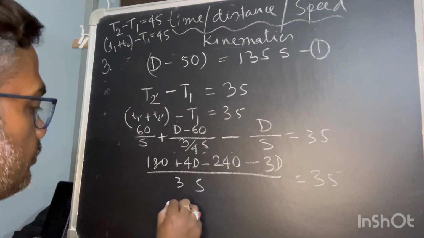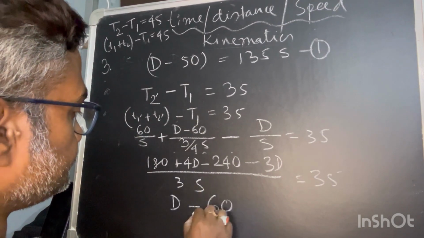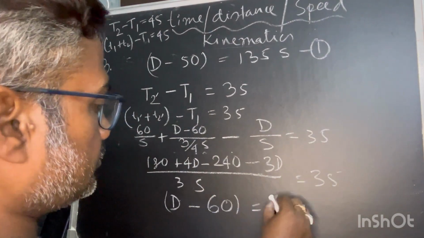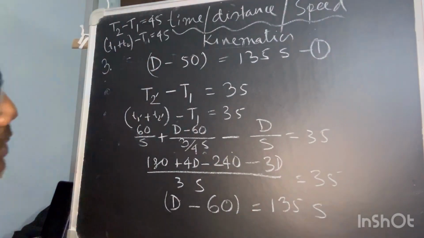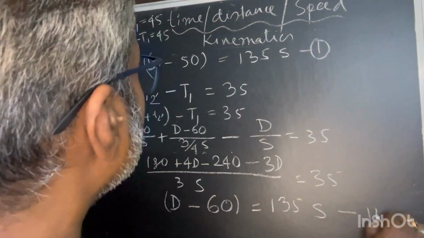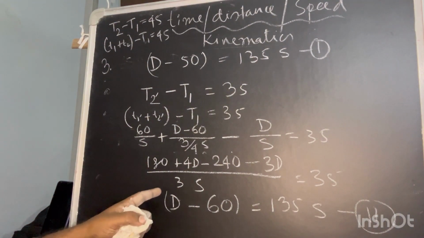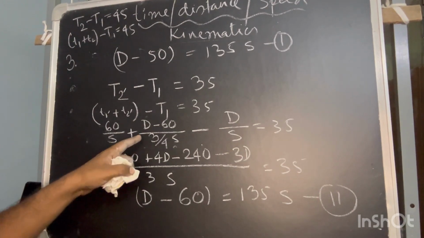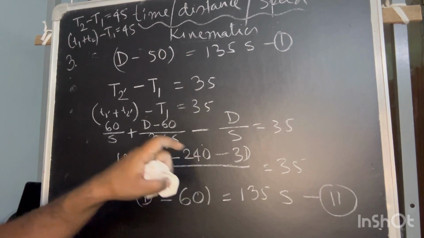So this will be D minus 60 and this will go that side, 3 into 35, is 105 S. Now this is my second equation. 4 will go that side, 4D minus.